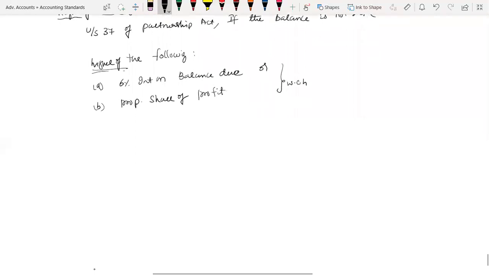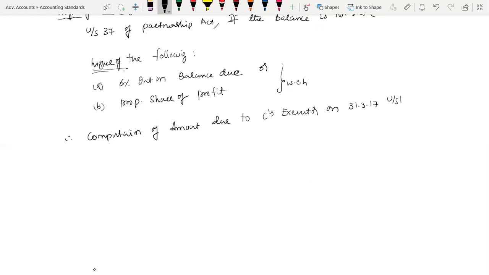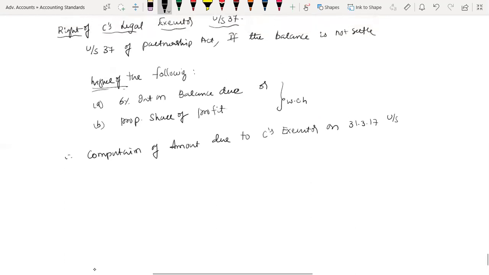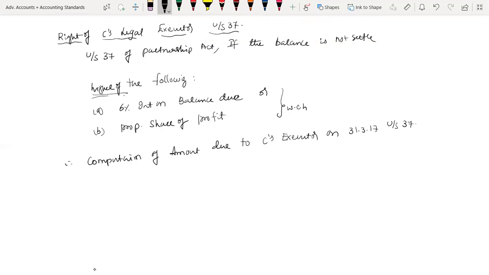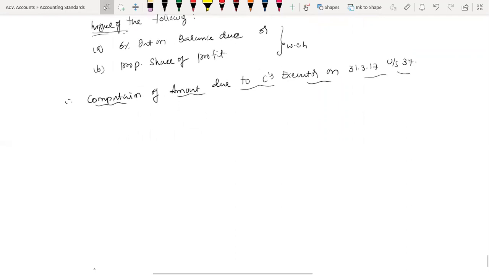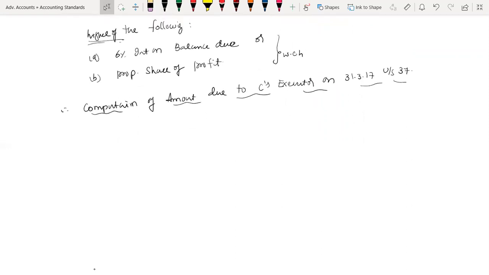Correct? So therefore computation of amount due to C's executor on 31st March 2017 under section 37. So therefore, let's go.